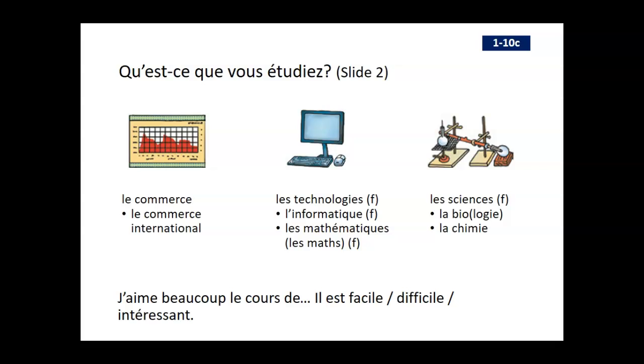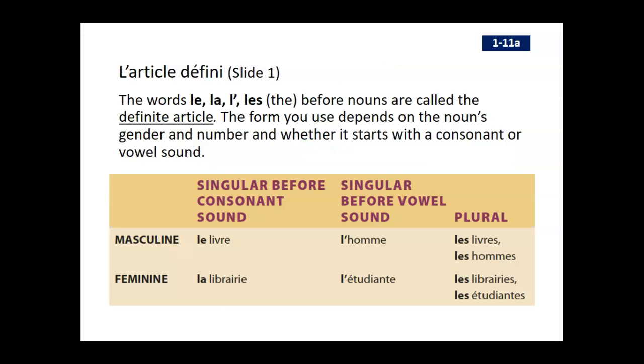So you can kind of mix and match these different subjects with different descriptions. And remember that il est is followed by an adjective. So j'aime beaucoup le cours d'anglais. Il est très facile. It's really easy. It should be for me, right? For all of us. Okay.